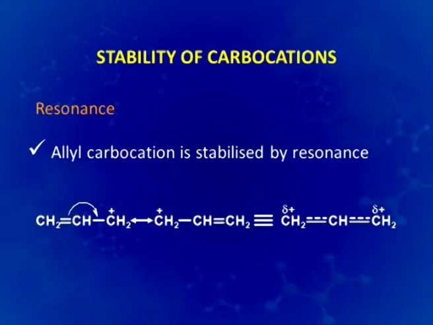This is the allyl carbocation where the double bond participates and tries to ease this carbocation of the positive charge, and because of the shift, this double bond gets positively charged and shows resonance. The structure in general can be represented where delta plus is on both the carbons which are terminal methylene groups, and we say that the allyl carbocation is highly stable.